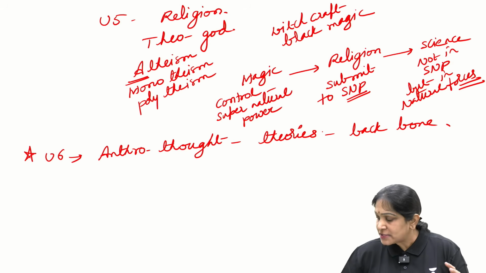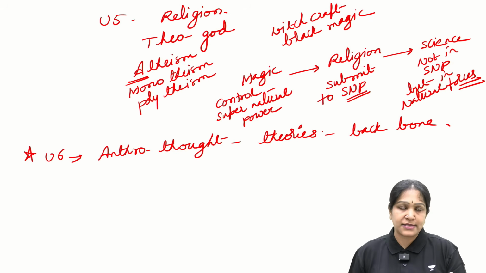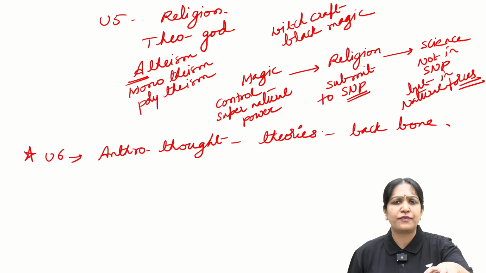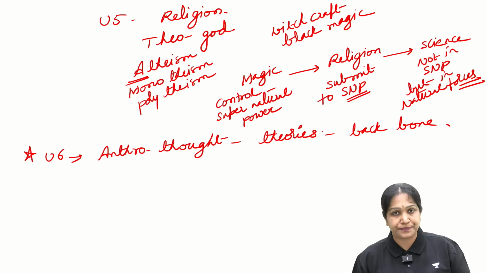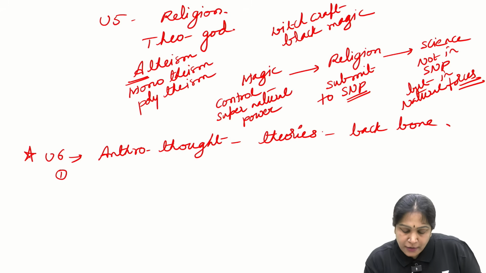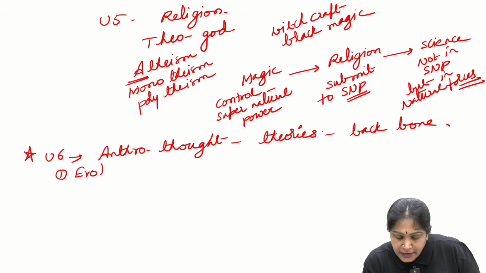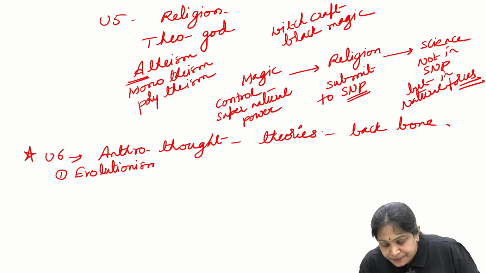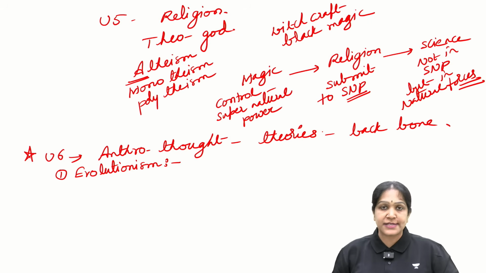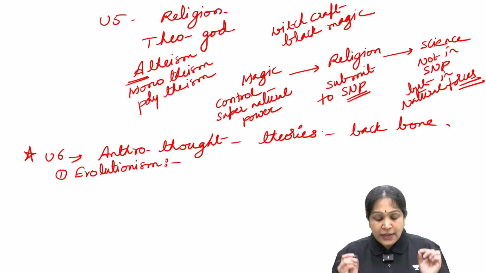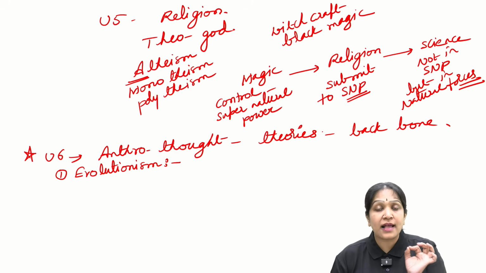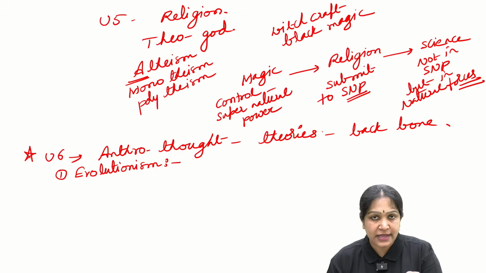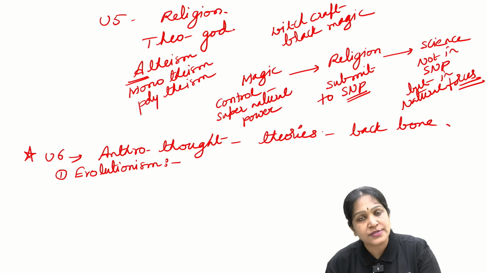Of course, we cannot discuss all the 10 theories here, but I'll give you an overview of 1 or 2 theories. For example, you have a theory called evolutionism. What is evolutionism? Evolutionism says that the culture of a society is evolved in that society itself.